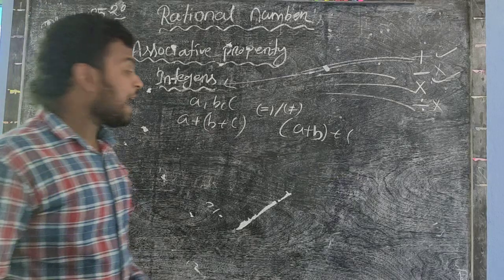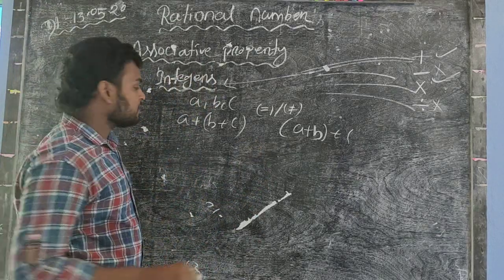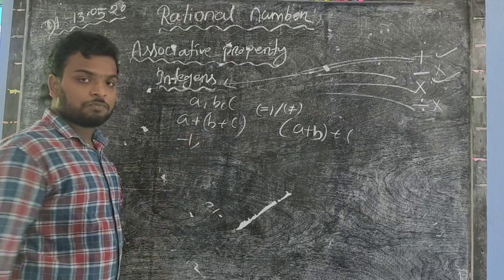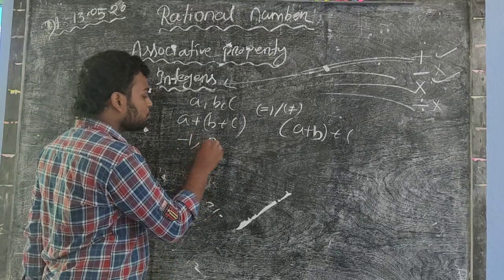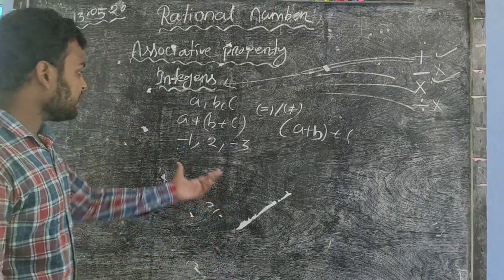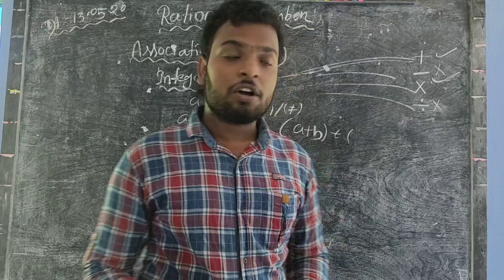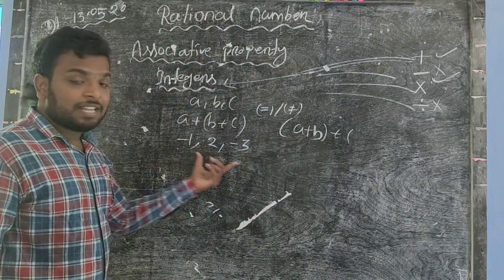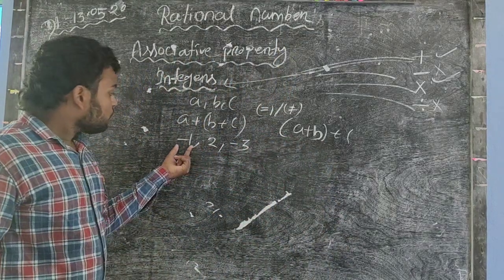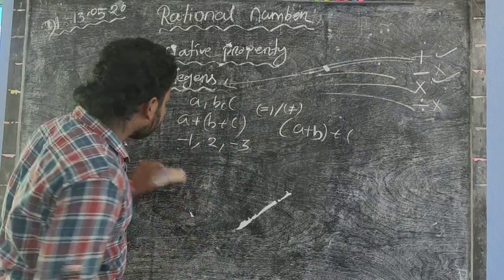So check by some examples. Let's check three integers. Let one integer be -1, one is 2, another is -3. You know that integers are all the positive numbers, negative numbers, and 0. So I take three integers: -1, 2, and -3. First we check the left hand side.